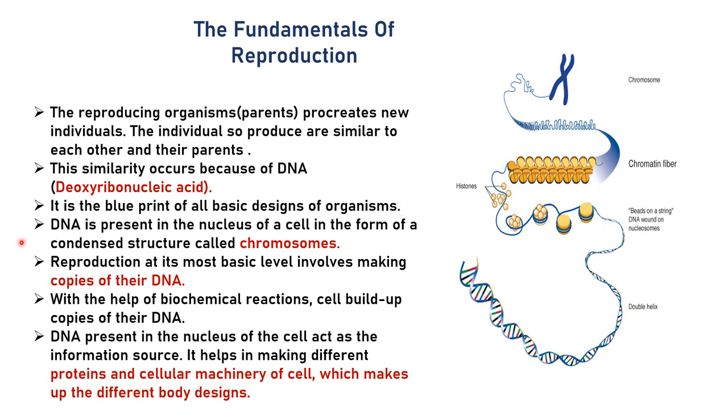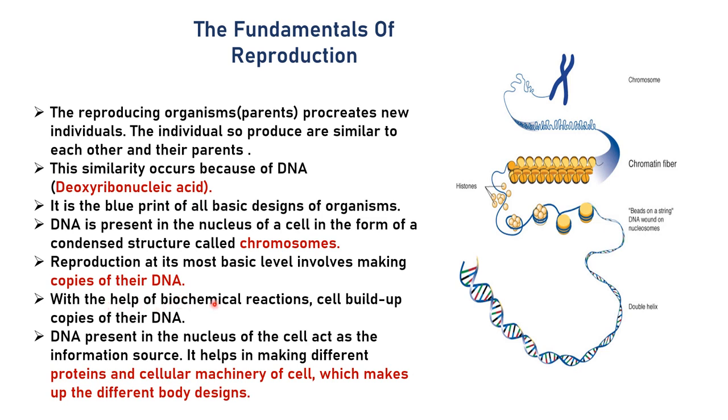Okay, the DNA is present in the nucleus. Now, where is the DNA located? It is present in the nucleus of the cell, okay, in the form of a condensed structure called chromosome. Now, reproduction at its most basic level involves making copies of DNA.